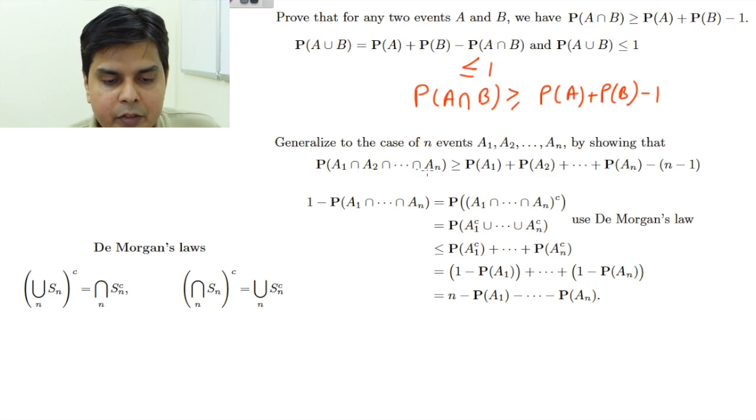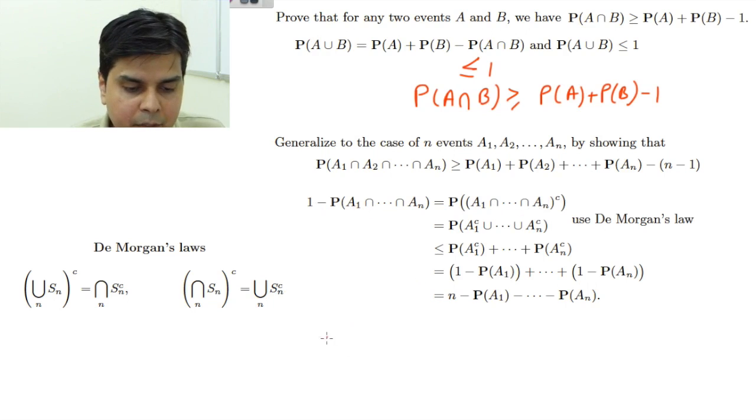That is, P(A1 intersection ... intersection An) is greater than or equal to P(A1) plus ... plus P(An) minus (n minus 1). How? Let's see. Suppose I have been given on the LHS 1 minus P of this intersection. I can write this as P of (A1 intersection ... intersection An) complement. Why? Because 1 minus probability of any event is the probability of the complement event.